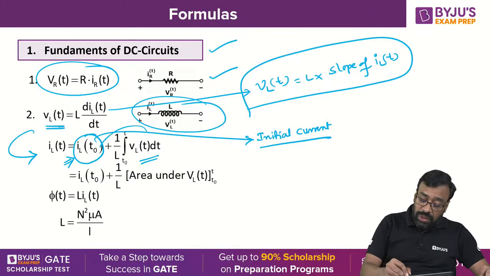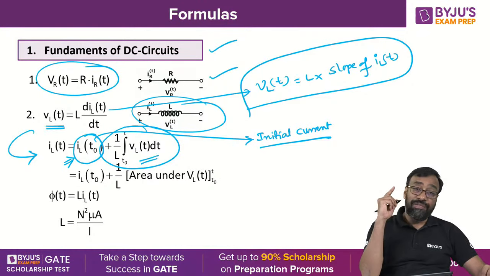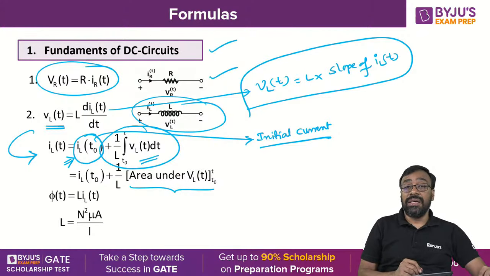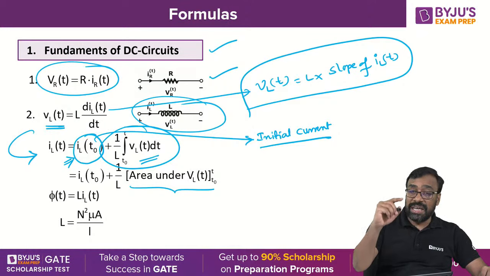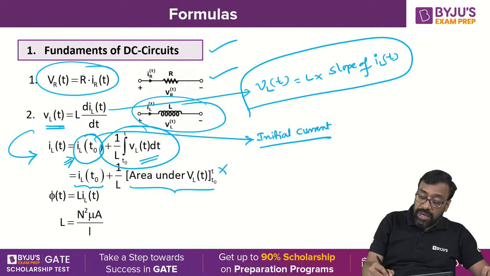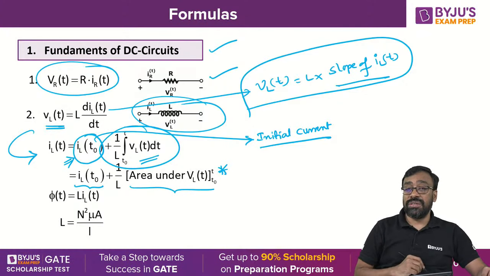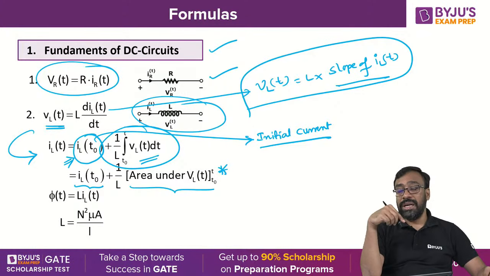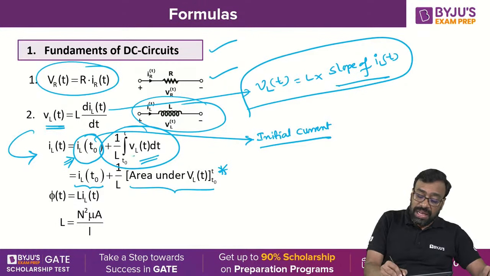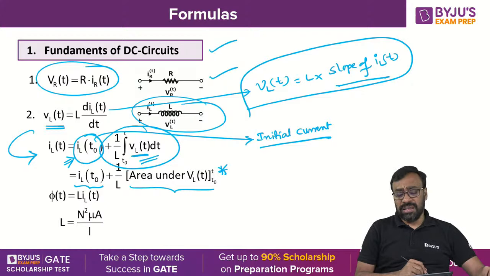This integration, integral from t0 to t of VL(t) dt, can also be written as the area under VL(t) over the interval t0 to t, of course plus the initial current. So it's very, very important. The first derivative term dIL(t)/dt can be written as a slope, and the integration over the two boundaries t0 to t can be written as the area under the curve. What curve are you taking here? VL(t) is the voltage across the inductor, so the area under VL(t) can be taken.